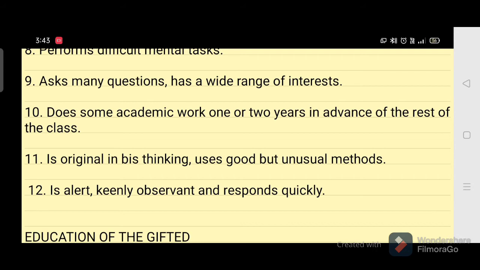Next point, the 11th point, is original in his thinking. He is original in his thinking, and uses good but unusual methods. They are original. They don't like copying others. They like to show their originality in their work.